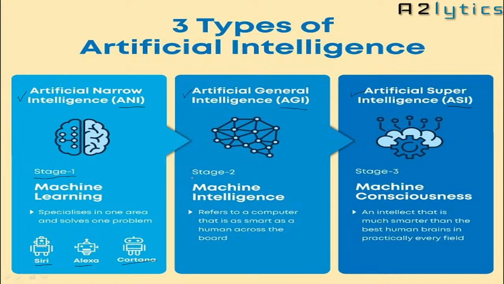Afterwards, gradually we'll add more and more domains, or make the machine expert in more and more domains, so that its intelligence becomes equal to the human being. And afterwards, we will try to make a machine which is more intelligent than the human being. So these are the three types of artificial intelligence.